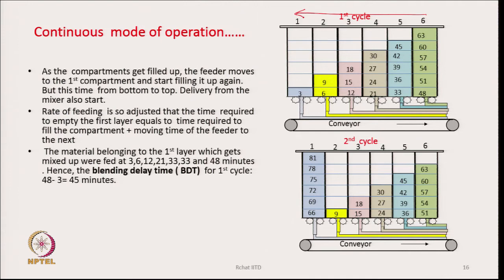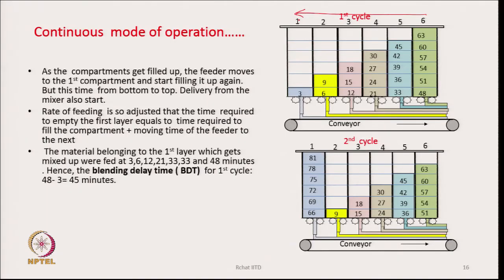Now, once it goes there, the machine is ready for operation. So, we have to wait till we fill up these compartments in this fashion, and by the time the feeding unit goes back near the top of the first chamber, the machine is switched on, that is, now the delivery starts.